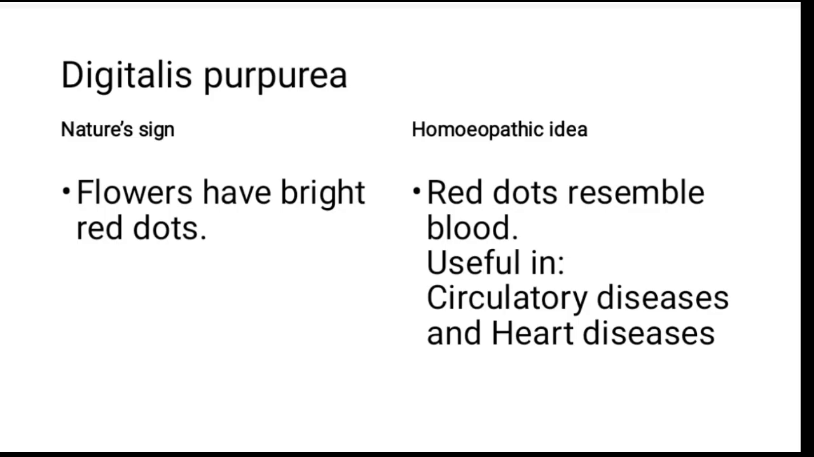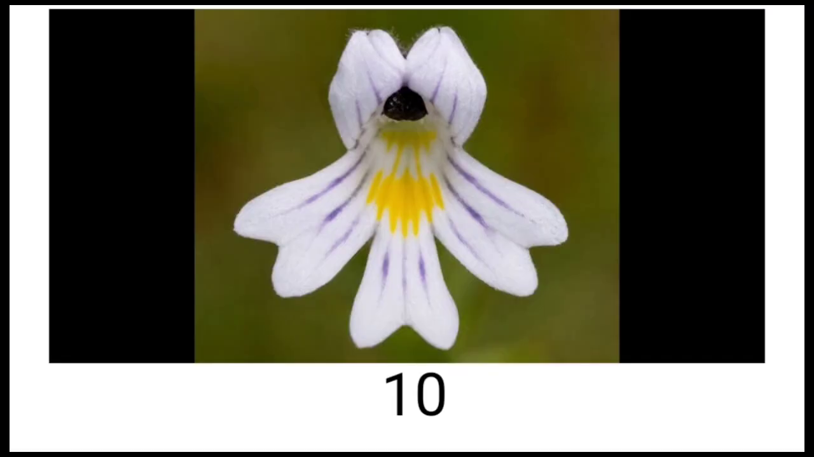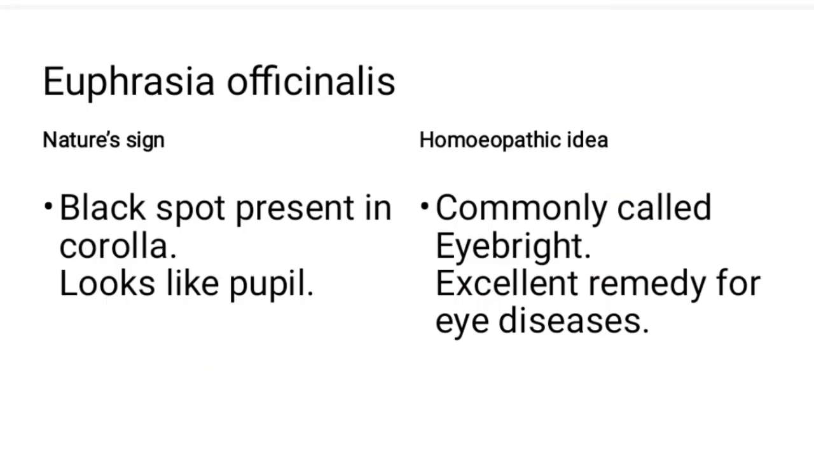Okay, so see this beautiful flower. By seeing this, what idea are you getting? That it is a white eye with a pupil inside, correct? It looks like an eye only. So it is a flower of Euphrasia officinalis and the part used is the whole plant including root. Nature sign: we got that the flower has one black spot present in the corolla.